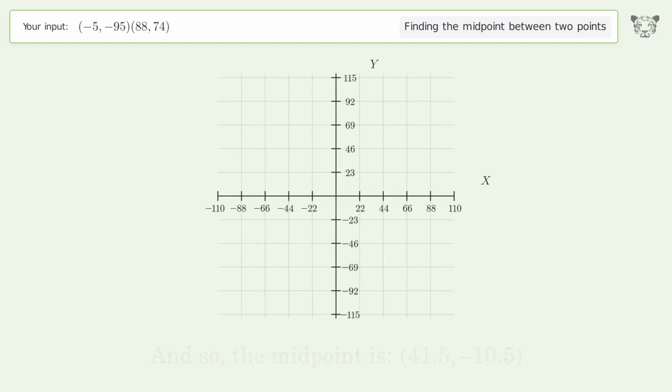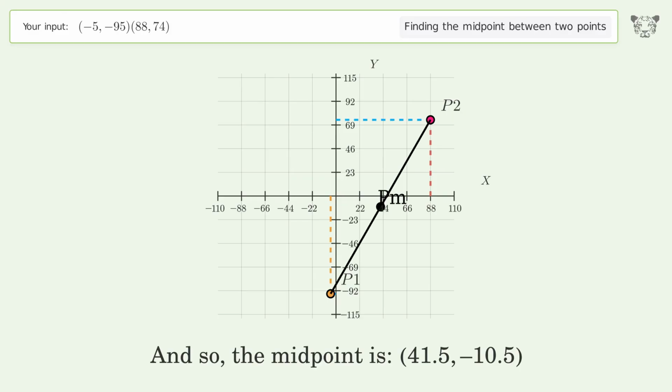And so, the midpoint is 41.5, negative 10.5.